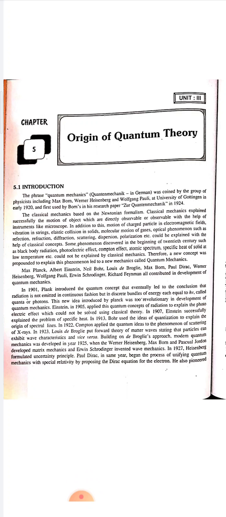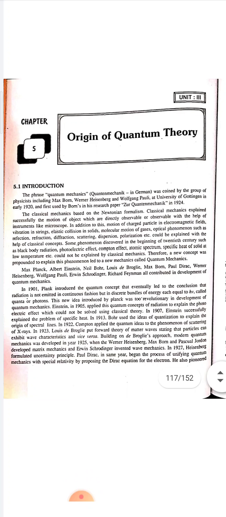Quantum mechanics, in German, was coined by a group of physicists including Max Born, Werner Heisenberg and Wolfgang Pauli at the University of Göttingen in the early 1920s, and first used by Born in his research paper Zur Quantenmechanik. Classical mechanics is based on the Newtonian formalization.